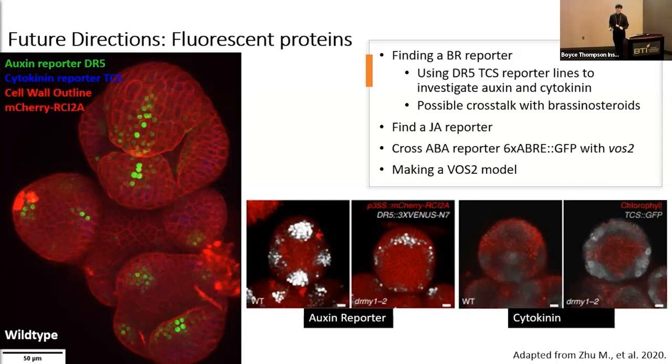Lastly, in our future directions, we would really like to make an updated model of VOS2 and all of its relationships with these hormones, as well as other items such as sepal initiation and organ development. There's already been a few models, but we would really like to update these as we now know that auxin and cytokinin are involved and brassinosteroids as well.